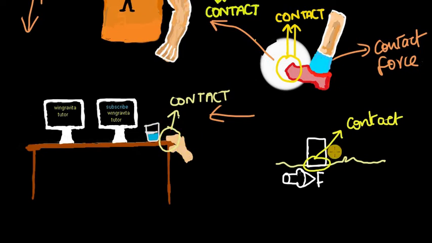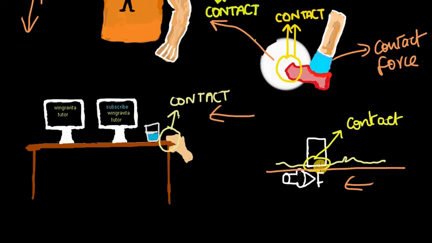Let's consider another example. That is friction. Friction is a contact force. So what is friction? On a rough surface, if you try to move an object, you will feel some opposing force, isn't it? Like if you push some object on a concrete surface, we know that the concrete surface will not be evenly smooth like that. It will have some roughness, isn't it? So on such surfaces, if you try to push an object, you will feel an opposing force. That is what friction is. Friction is a contact force.